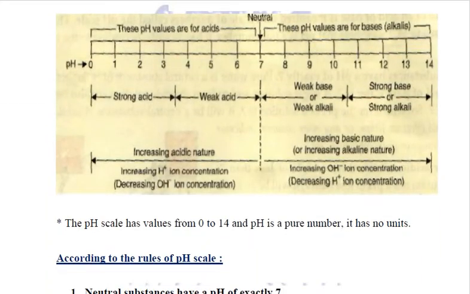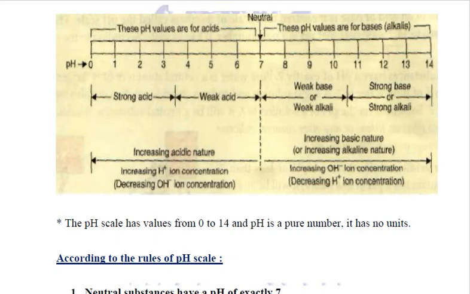Let us see, this exactly is what was given by Sorensen in 1909. This is the pH scale. You have to very thoroughly and carefully learn this pH scale, understanding each and every concept, because you will definitely get one question out of this. This is a very important topic, and for this you have to understand all the relevant details. Let us see what exactly the pH scale is.